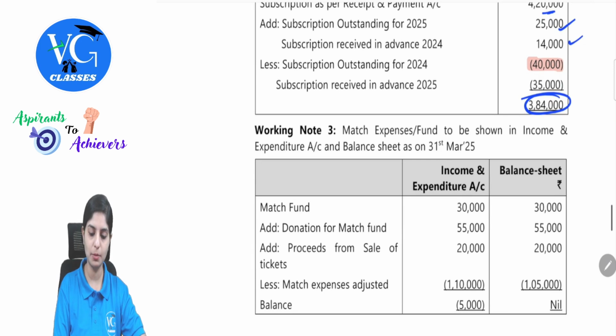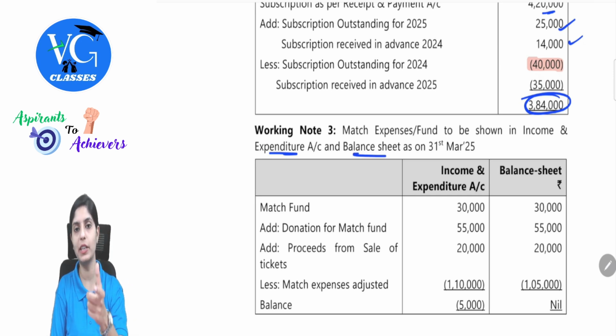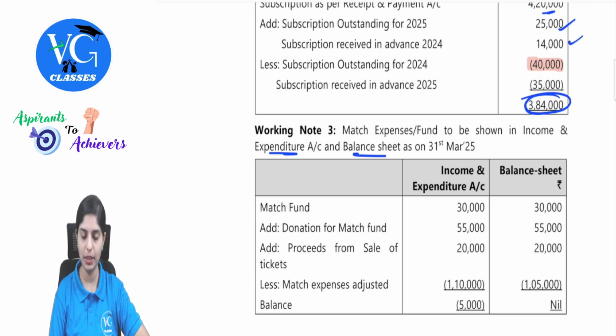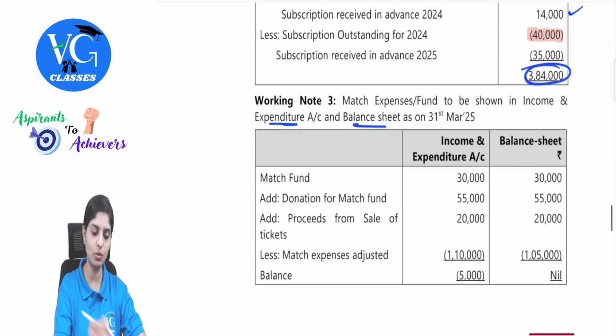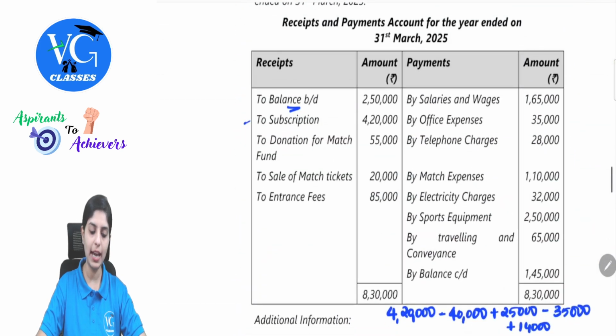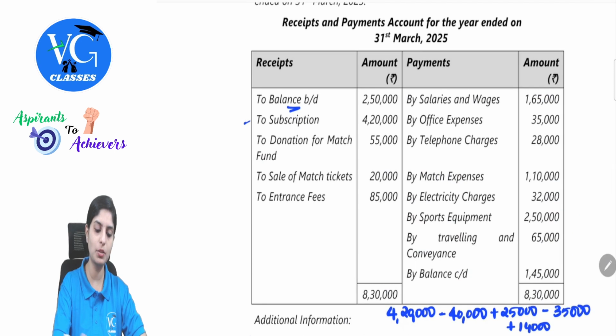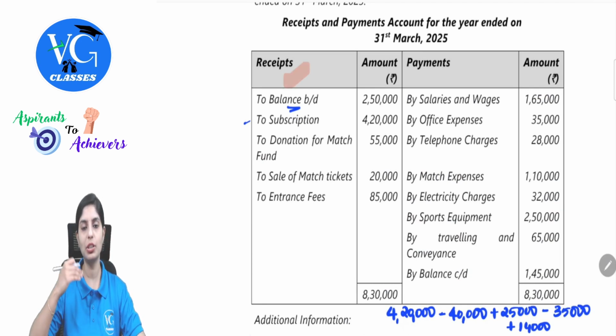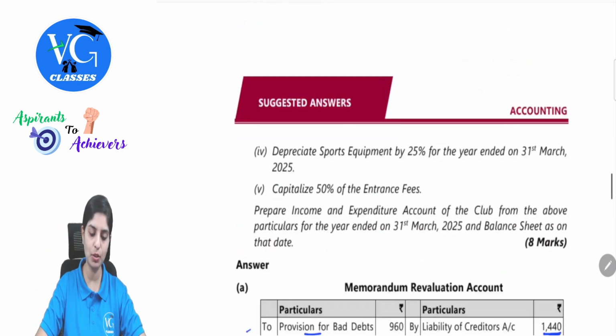Working note 3, match fund expense to be shown. Because match fund excess or anything, we will do the treatments in the balance sheet itself. If there is any excess balance coming, that will have to be reflected in income and expenditure. So we will first understand what values are given. Match fund opening balance was given to us. So that was 50,000, I guess. Yes. Sorry, that is 30,000. So this match fund opening balance 30,000 is written. Then in the account, we had donation for match fund. This is your receipts. So for match fund, we are receiving donation. That means the fund balance will increase. 55,000 we will add.